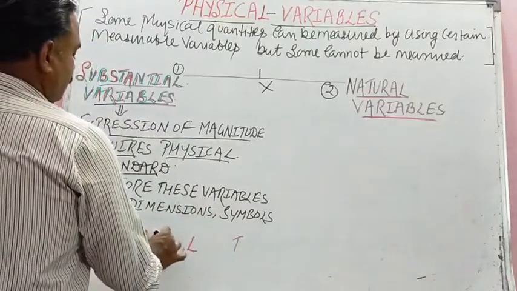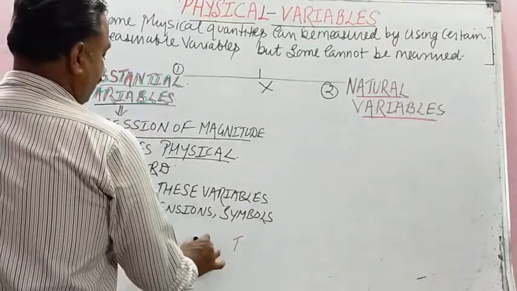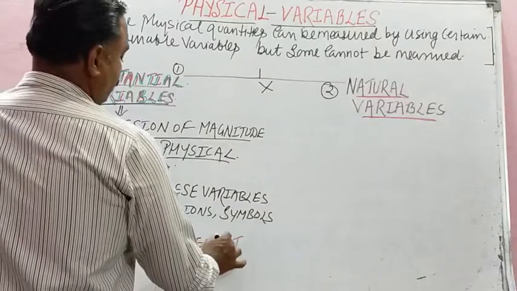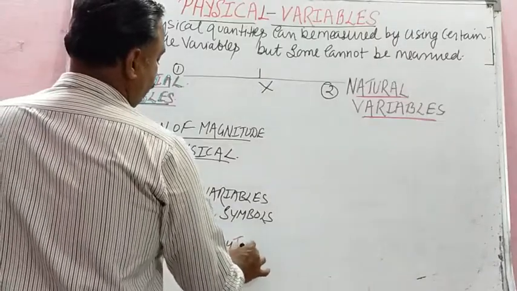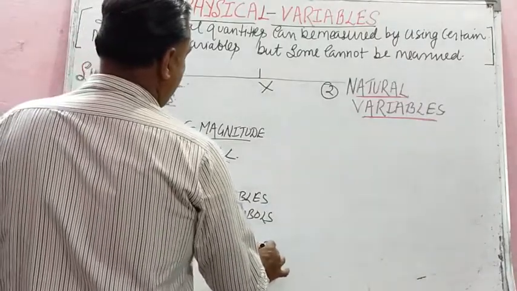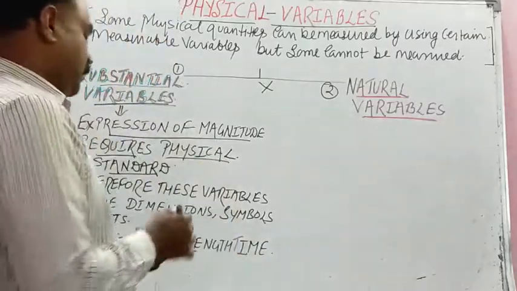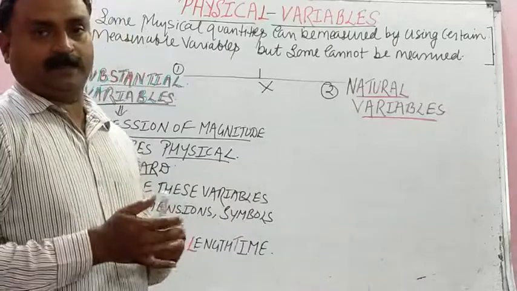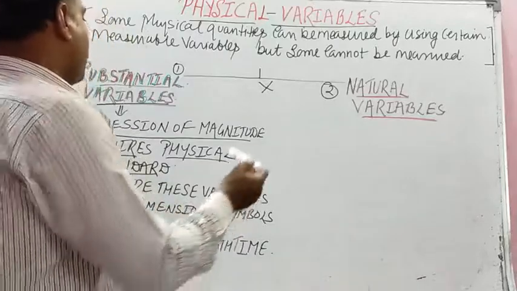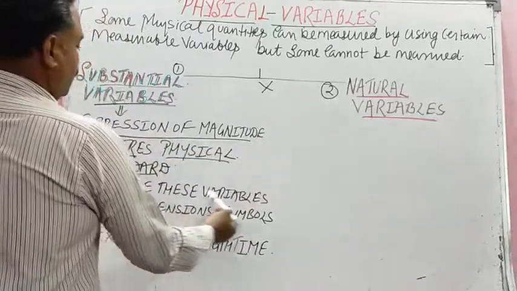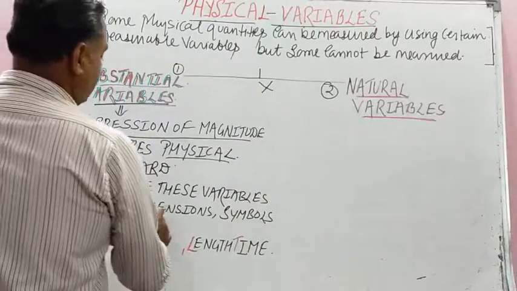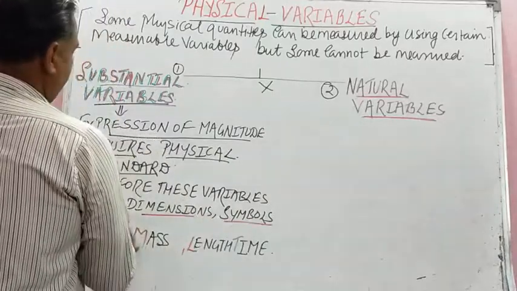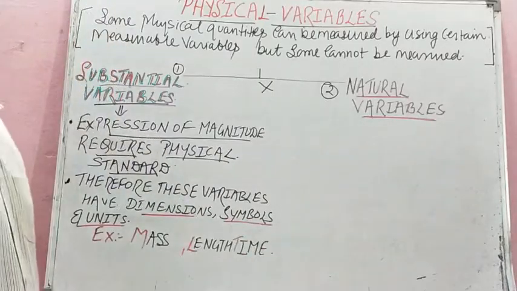For mass, length, time, units are there. For mass kg, for length centimeter, meter, time second. Therefore these variables have dimensions, symbols and units, isn't it?